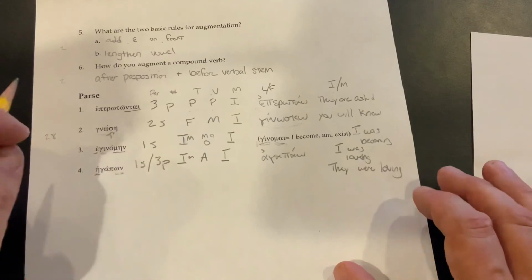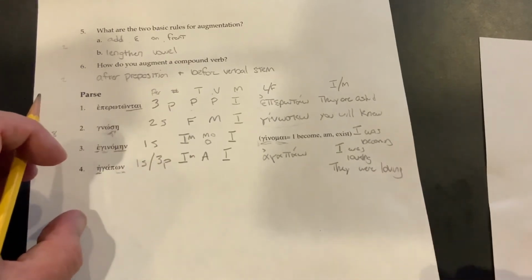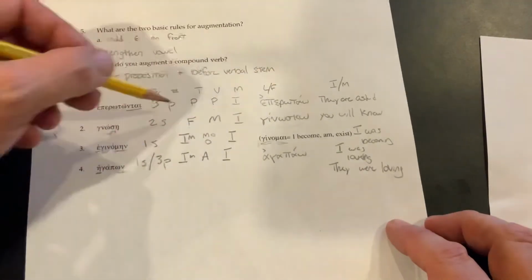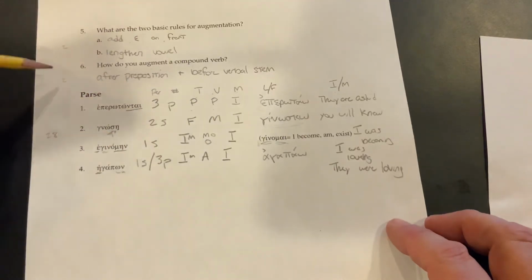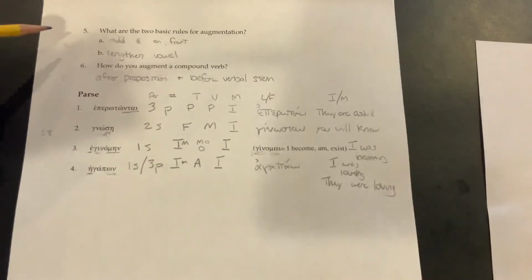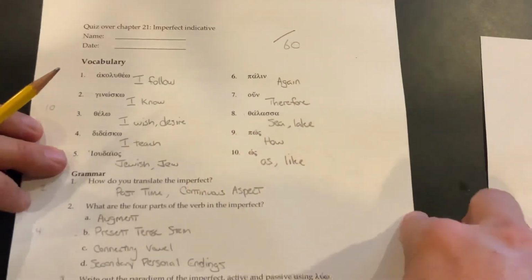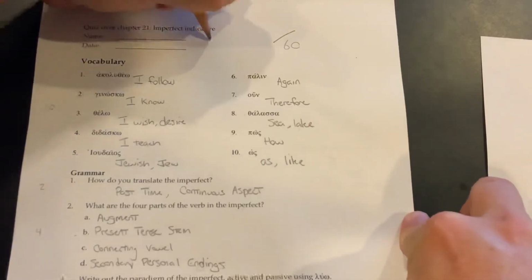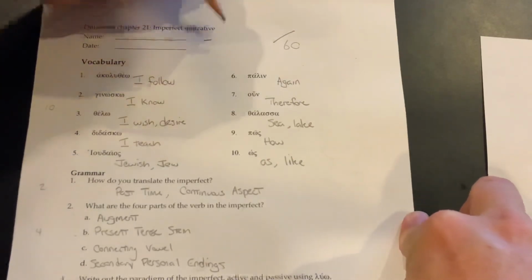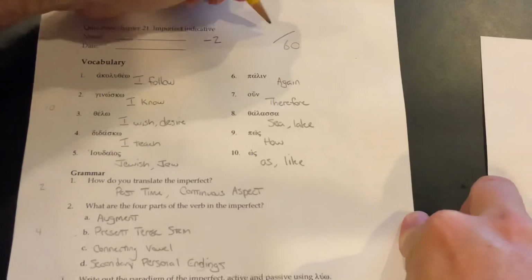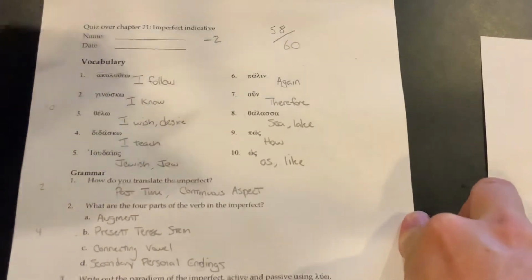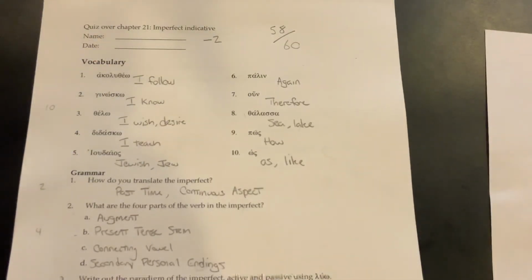All right, so that is the total. Each one of these is worth a point. So 28 points here, 2 points here, 2 points here. On the front page, basically you have a total of 60 possible points. Please mark the number incorrect at the top, whatever that is, and then the number correct over 60, and then scan that and upload it to the quiz assignment.